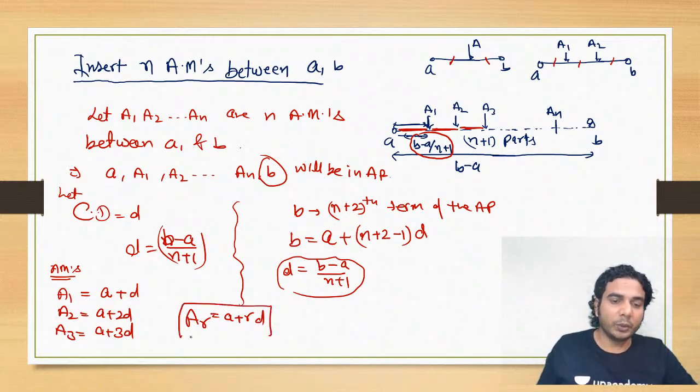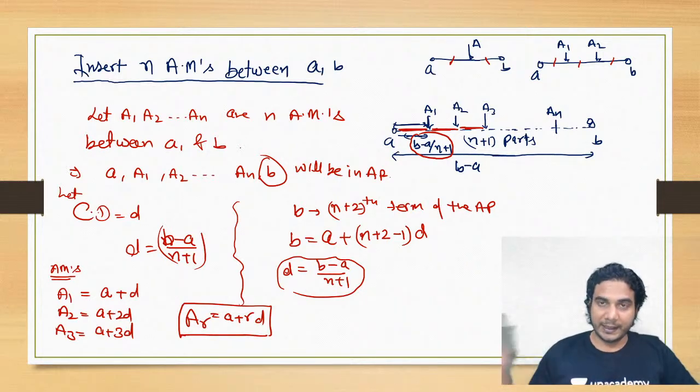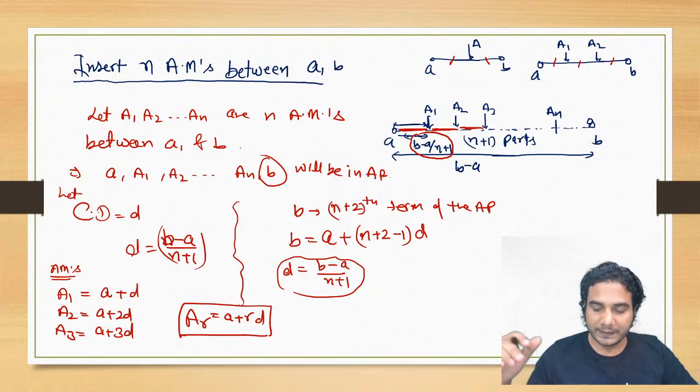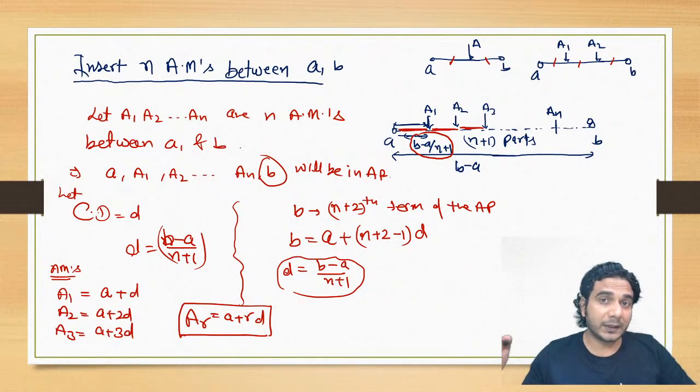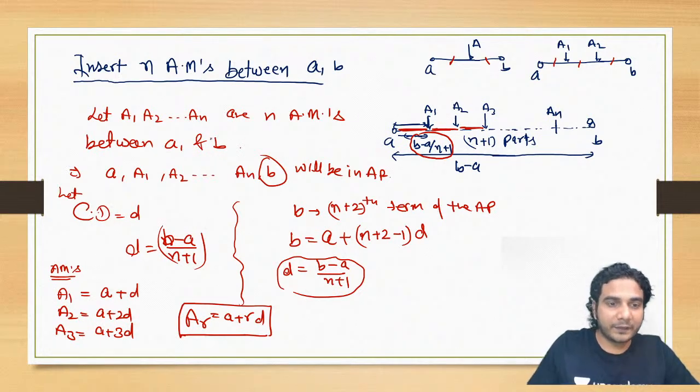So you need to remember two things. Whenever you are asked to insert n arithmetic means between two given numbers, immediately write the common difference d, that is b minus a upon n plus 1. And then if you are asked for the rth, or say the sixth arithmetic mean, the sixth arithmetic mean is basically the seventh term of that sequence if you write out the AP, because the first arithmetic mean is the second term, and the second arithmetic mean is the third term.